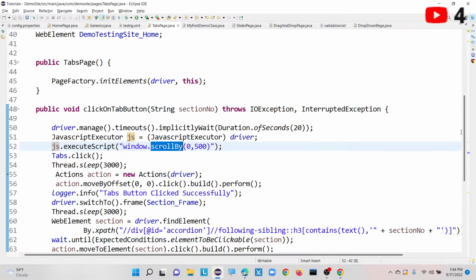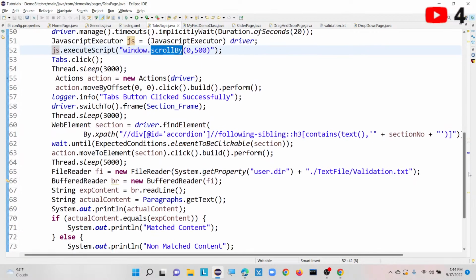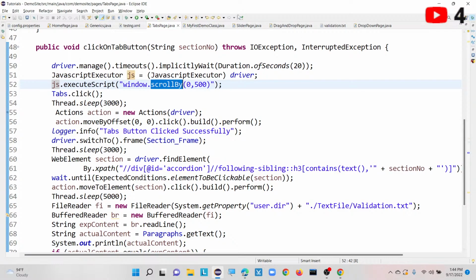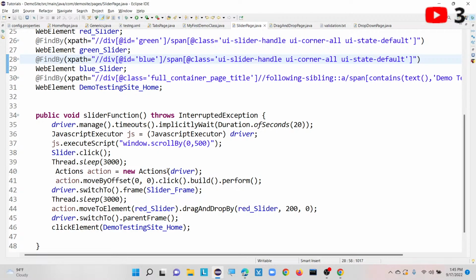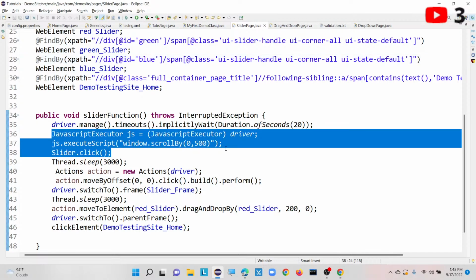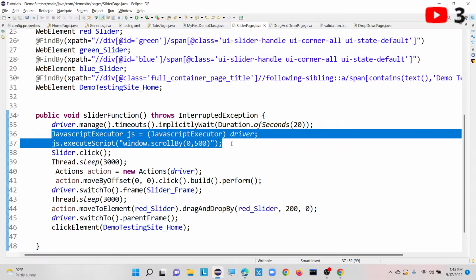As I showed previously, where I was working with the Actions class, where exactly is JavaScript used? Let me show you that one. I think it is in the slider page. Yeah, this one, see. We are using this JavaScript executor to scroll our web page.